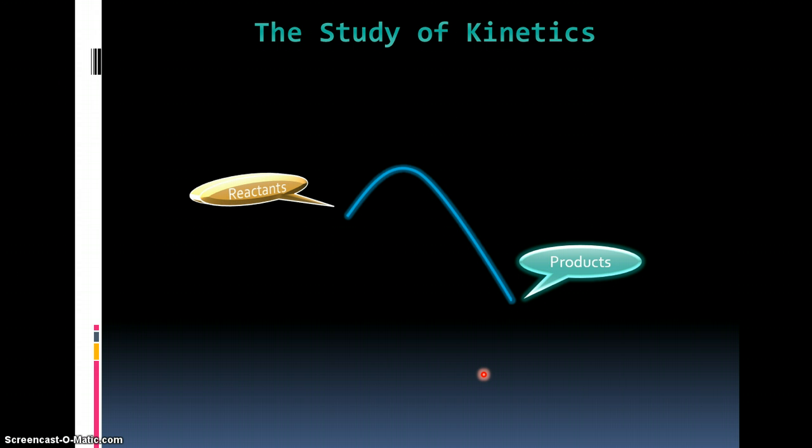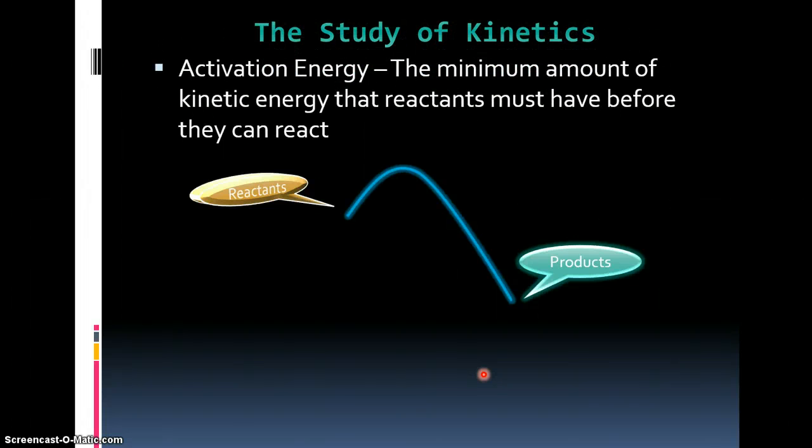Now, what's the problem that can stand in the way of a reaction happening? So I go back to that question, can a reaction occur? Yes, it can. Now I'm answering the question, will the reaction occur? Maybe, maybe not. One of the things that can stand in the way is what we call activation energy, and here's the definition. It's the minimum amount of kinetic energy that reactants must have before they can react.